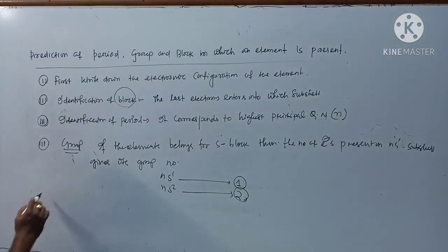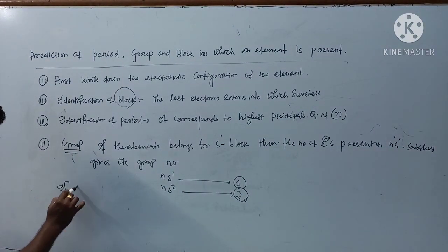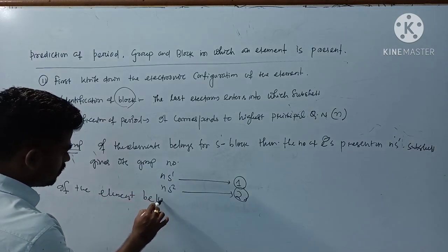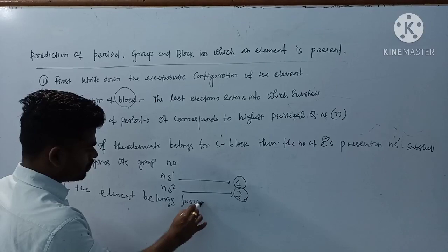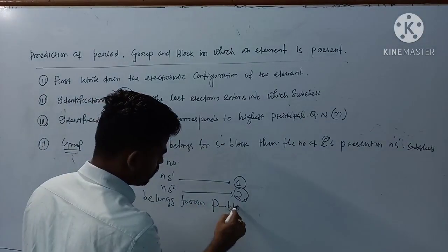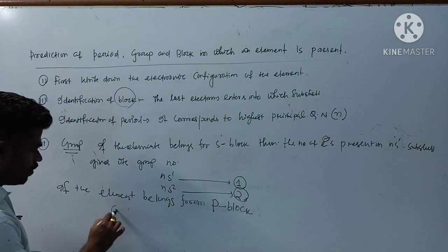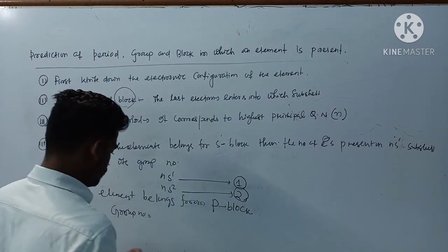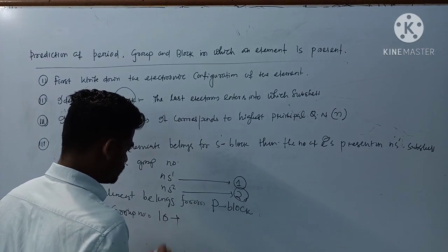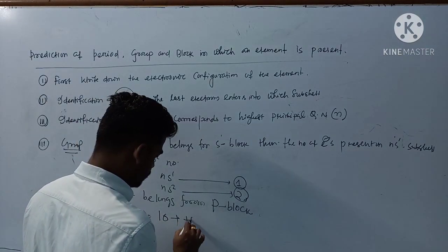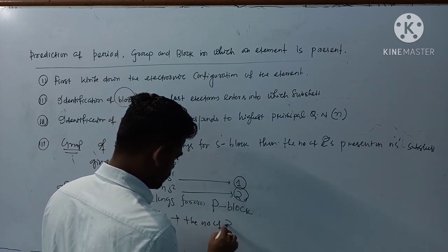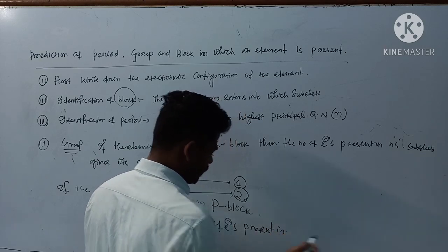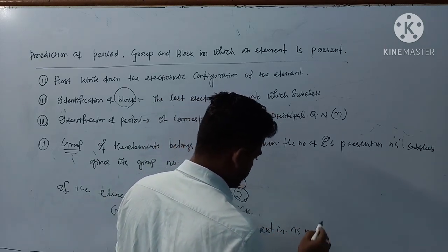Likewise, for P, if the element belongs from P block, then group number is equal to 10 plus the number of electrons present in the valence shell, that is NS/NP.